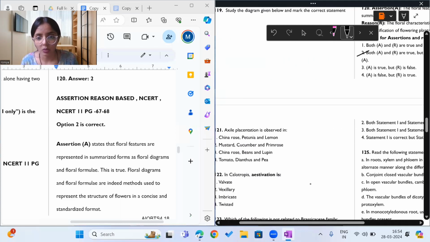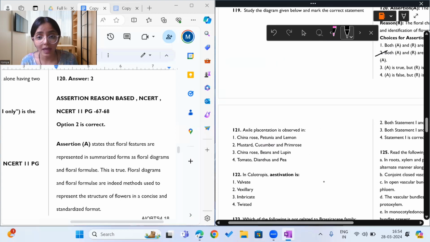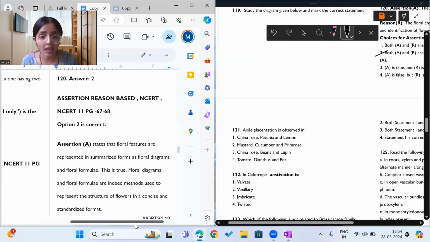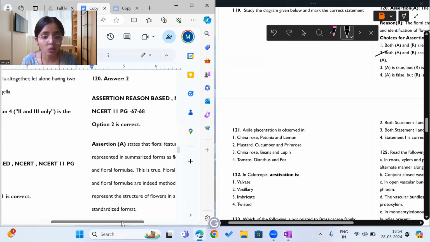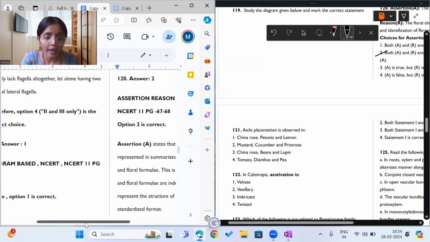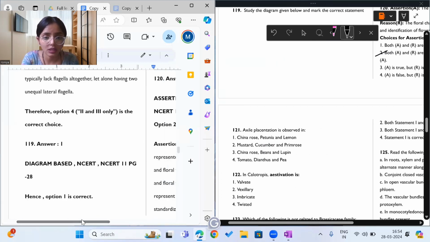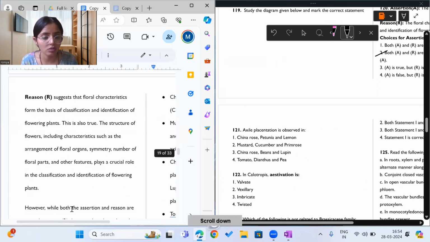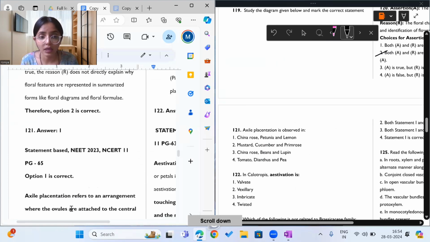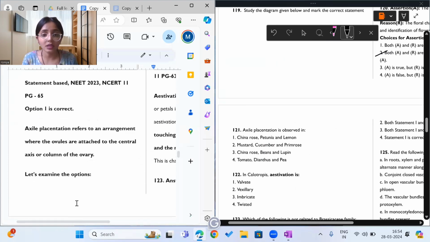Moving on to question 121, what does it say? Axile placentation is observed in, yes. See, this statement is purely memory based, and if you have a good memory, you will score. And if you lose marks in these kinds of questions, this is where a blunder happens, because this is the question which everyone is going to do correct.